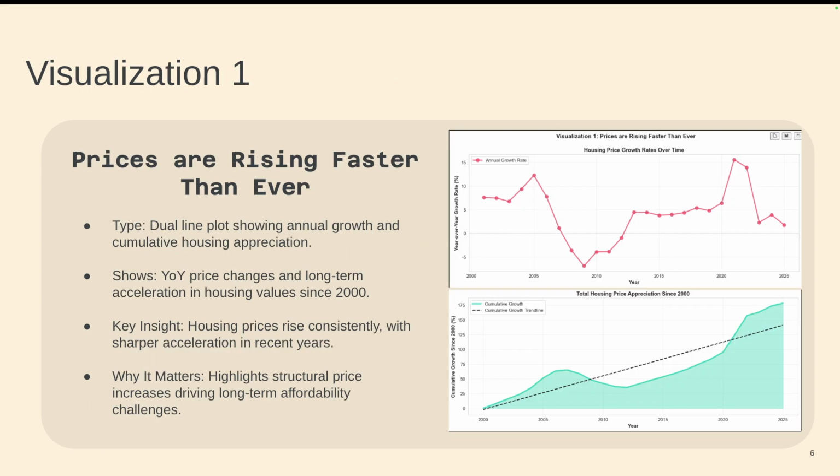So for our first visualization on the right, we can see two plots that are both showing how much the housing price has been increasing over the years. And specifically on the bottom plot, we see the linear regression trend and how it's increasing. So these are line plots, and we see how housing prices are rising consistently, and it's highlighting the structural price increases.